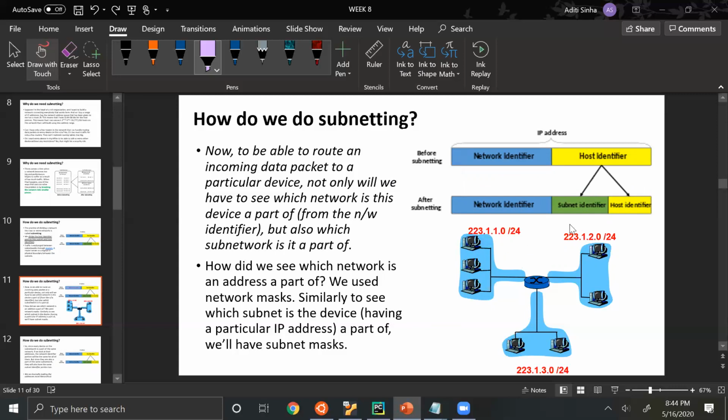So because now we have to look at this portion too, we will have another kind of mask, which is the mask for subnetwork. So similar to what we've done earlier, we'll have a subnet mask, which can help us identify this portion, the subnet identifier portion.